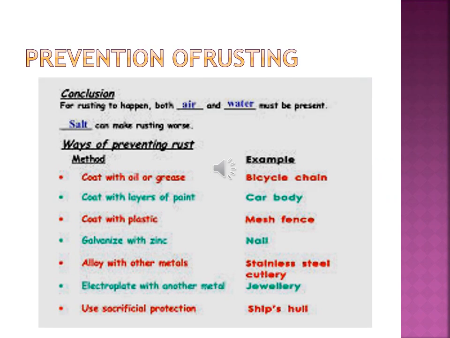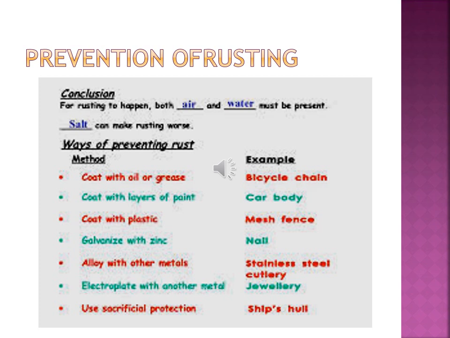Prevention of rusting, that is, how we can prevent the rusting. As you know, iron is the cheapest and most easily available metal. It is used in our day-to-day life in making a large number of objects such as gates, railings, grills, car bodies, buses, trucks, ships. So rusting causes a great deal of loss and damage. Since rusting is a continuous destructive process, we need to prevent rusting of iron.